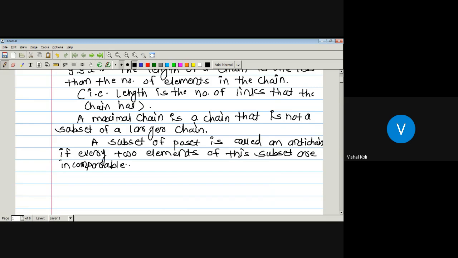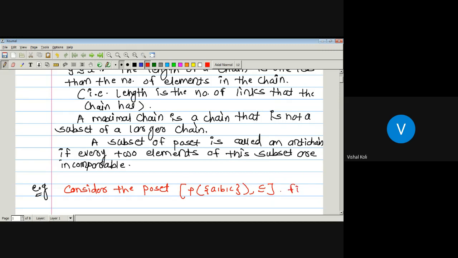Now see the example. Consider the poset power set of a set ABC with relation precedes.